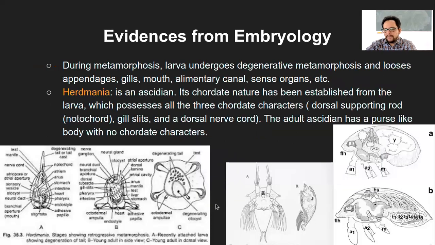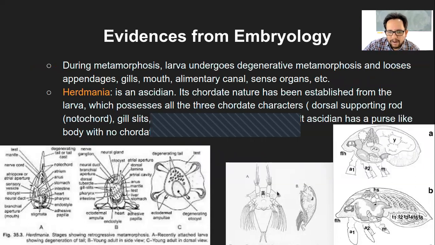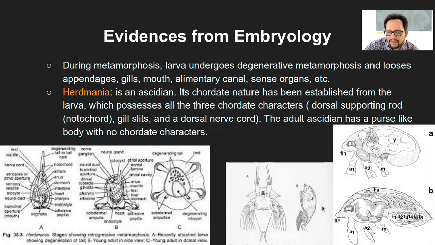Again, these diagrams I have deliberately put: if you look at this particular organism, this is the adult and this one is the larva. Even in these two cases, this one is Nauplius and this one is the Sacculina variant of it. If you look at these two, they look quite similar, but they are drastically different organisms.